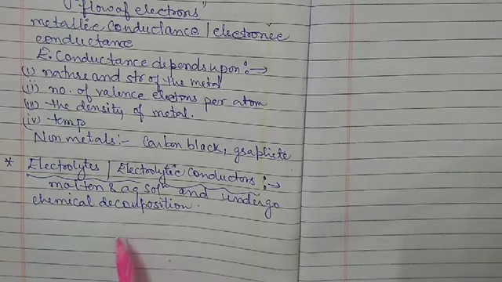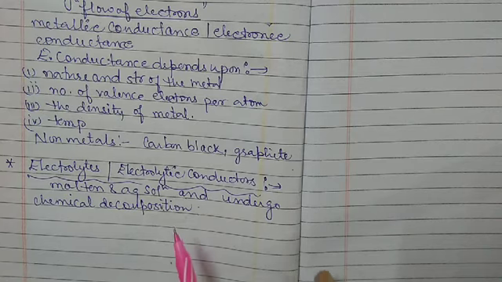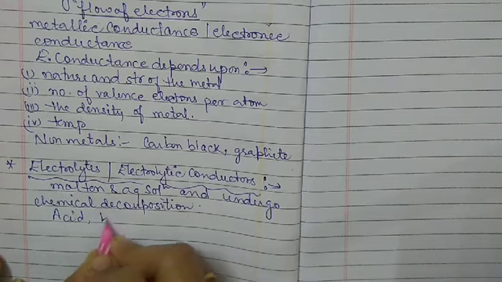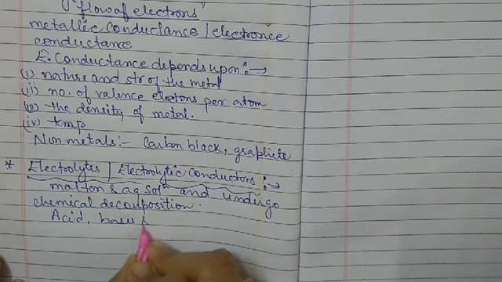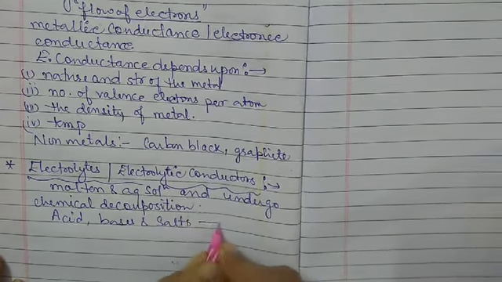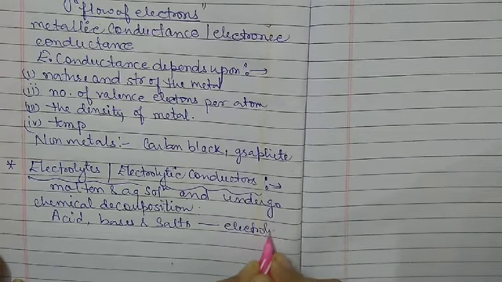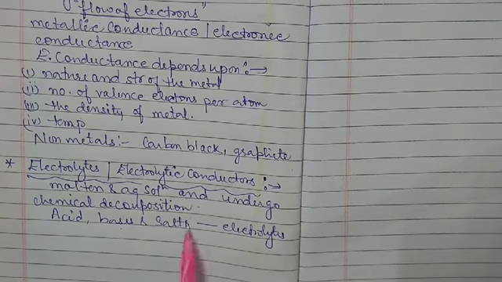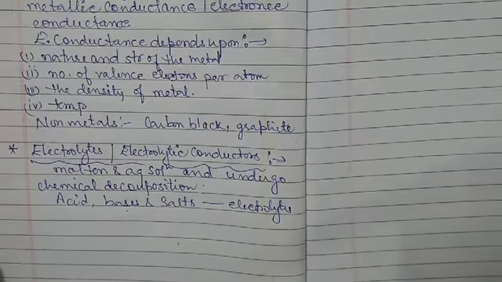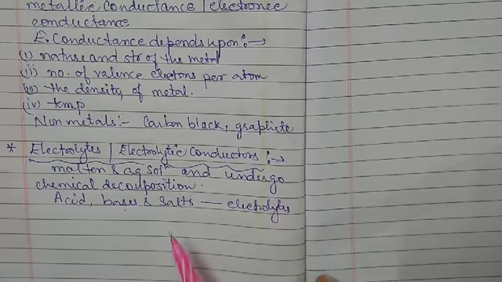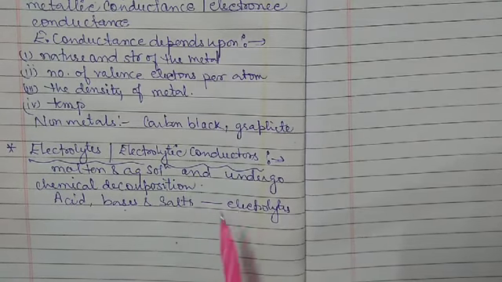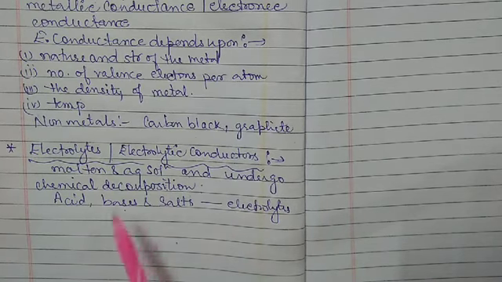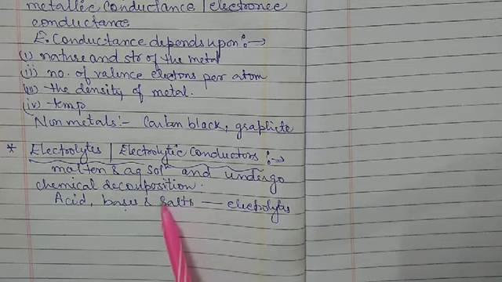For example, acids, bases and salts are electrolytes. All the acids, bases and salts are considered as electrolytes.